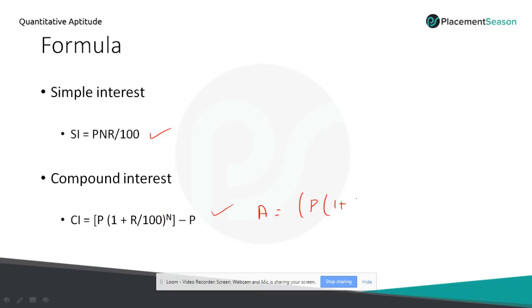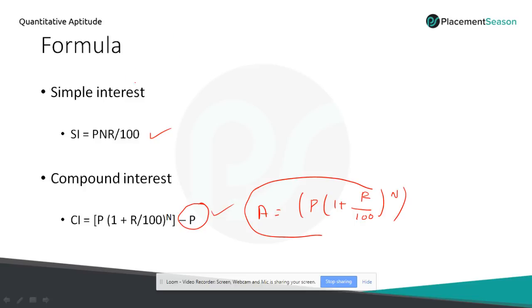P into 1 plus R by 100 to the power N. So here we have subtracted the principal to get the compound interest. So if you refer to books, you will see the formula like this. So there is no need to confuse with this. In this formula we will get the total compound interest value with the sum. So if you subtract the principal, you will get the compound interest.